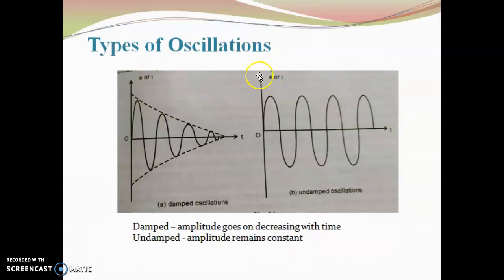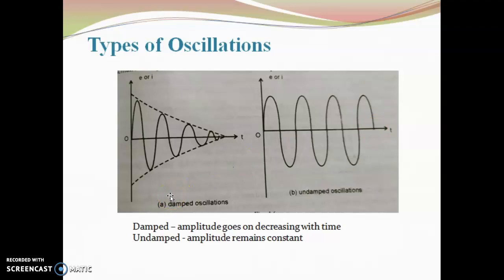There are two types of oscillations. The first one is damped oscillations and the other one is undamped oscillations. In damped oscillations, the amplitude keeps decreasing, and in undamped oscillations, the amplitude is constant.